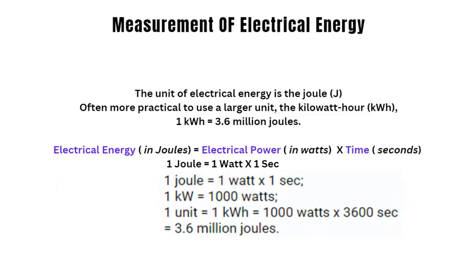The SI unit for electrical energy is joule. 1 joule is equal to 1 watt of power spent for 1 second. But larger units of electrical power and energy are commonly used. Kilowatt is used for electrical power and kilowatt-hour is used for electrical energy consumed. 1 kilowatt-hour is equal to 1 kilowatt of power consumed per hour. This is equal to 3.6 million joules.